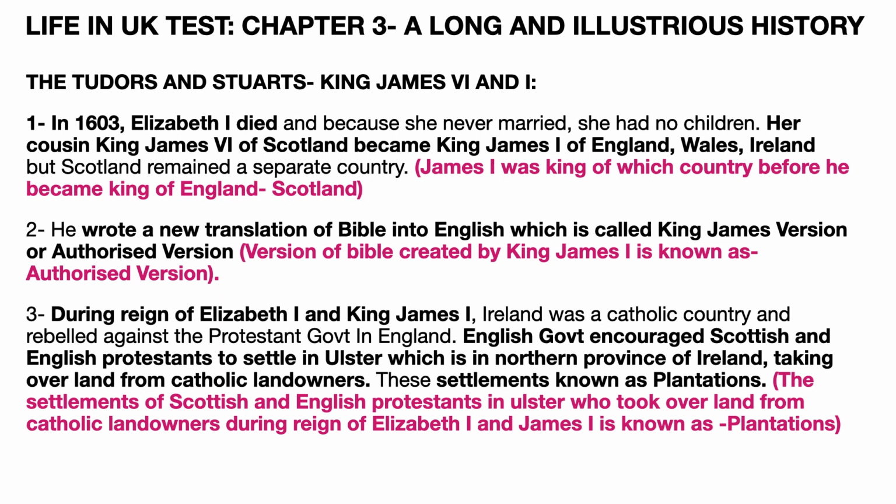The third point is during the reign of Elizabeth I and King James I, Ireland was a Catholic country and rebelled against the Protestant government in England. The English government encouraged Scottish and English Protestants to settle in Ulster, which is in the northern province of Ireland, taking over the land from Catholic landowners. These settlements were known as plantations.